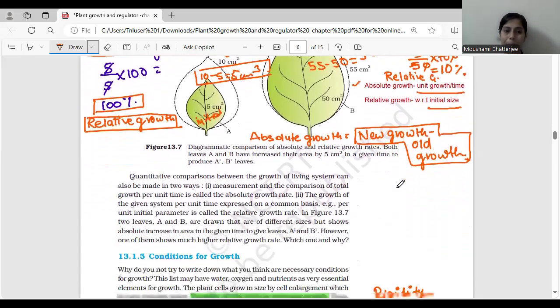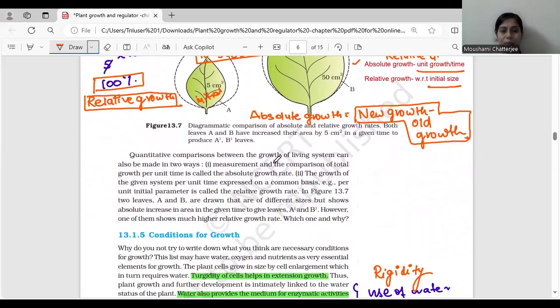Quantitative comparison between the growth of living systems can be made in two ways. How can we quantitatively compare the growth? Number one, measurement and comparison of the total growth; we measure it by subtracting the initial from the final.